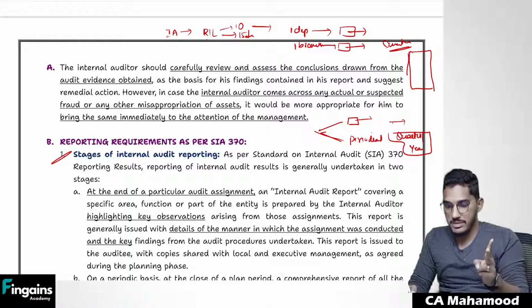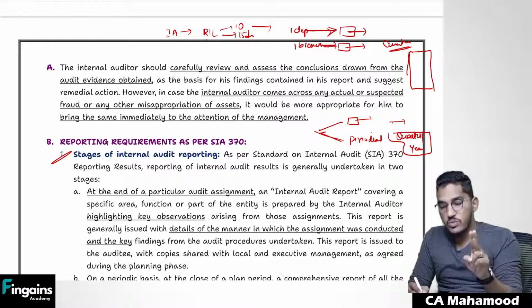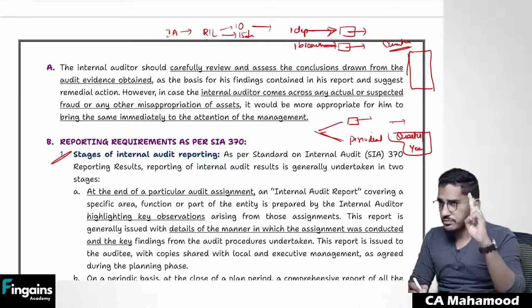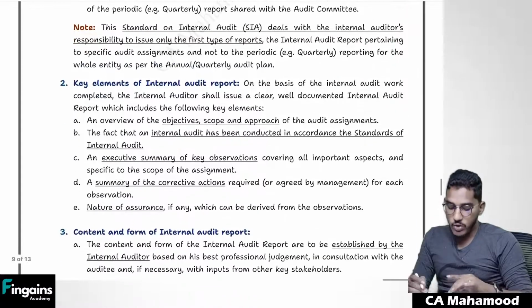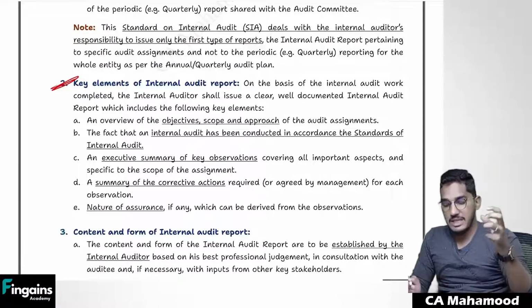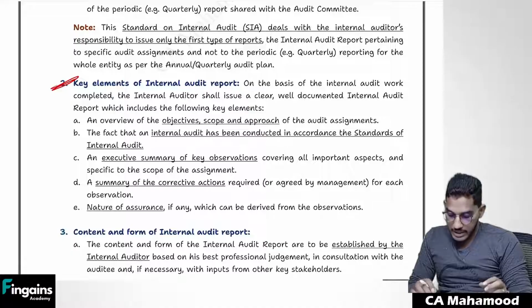So like that, 2 reports will be there. One is after completion of each audit assignment. Number 2 is the overall report on a periodic basis. So two types of reports will be given by the internal auditor. And what should be the elements of the internal audit report? What contents should be there in the internal audit report?